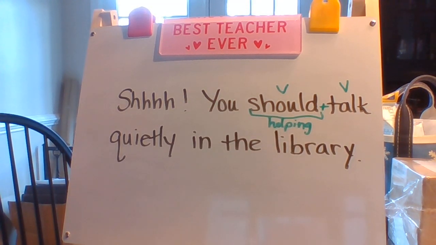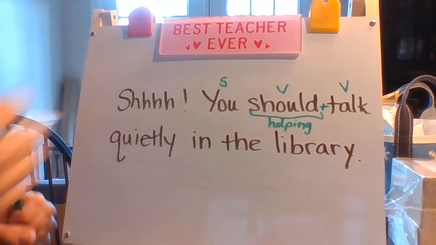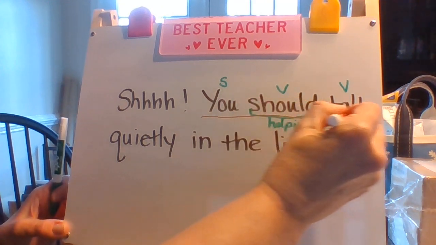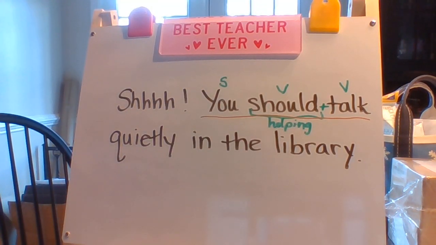Now I want to find out who should talk. So I ask myself, who or what should talk? And the answer is you. So you is my subject. And so this is my baby sentence. You should talk. That's the very least I need to make a sentence.